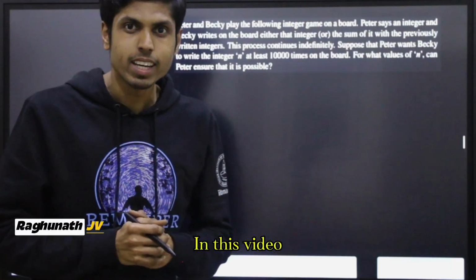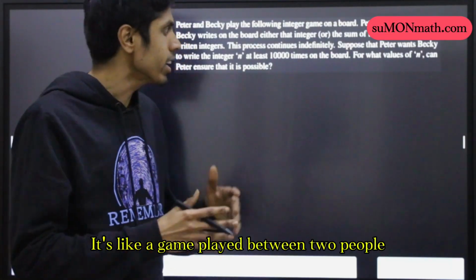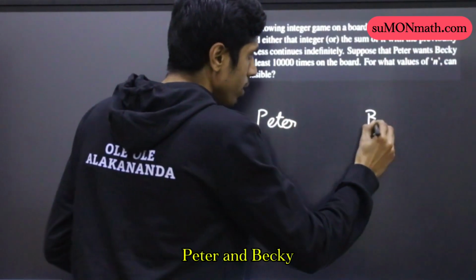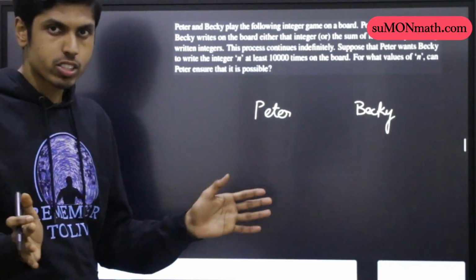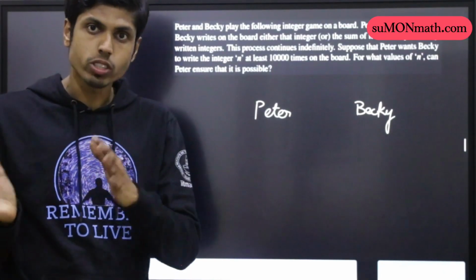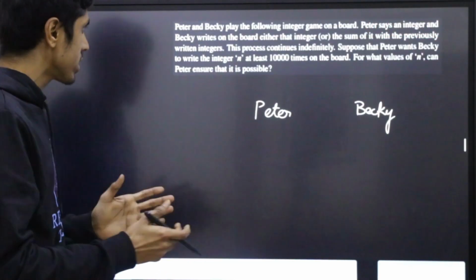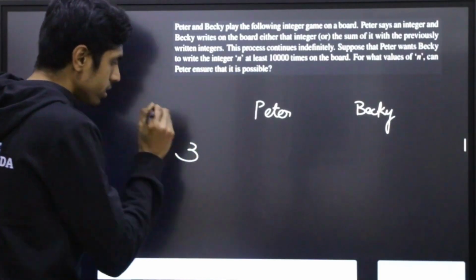Welcome everyone. In this video, we are going to solve a game theory type problem. It's like a game played between two people, Peter and Becky. So Peter will be saying an integer. It can be negative, it can be positive, it can be 0, and Becky will be writing it on the board. So for example, suppose Peter says 3, then Becky writes 3.